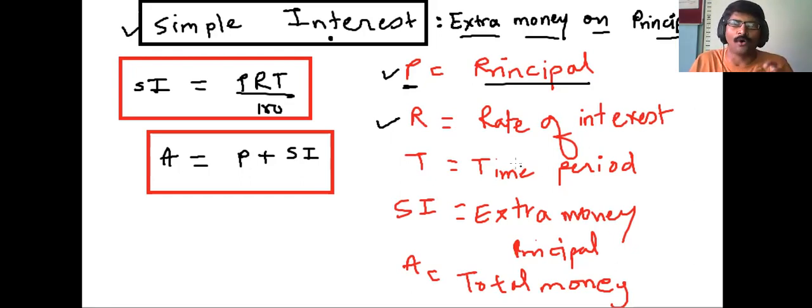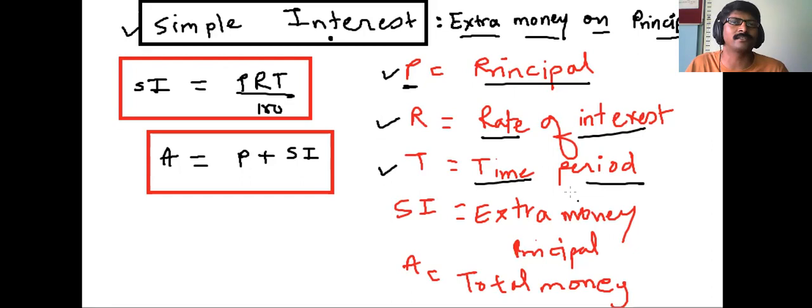Now, what is the next part? It is rate of interest. Obviously, whenever we borrow money from someone, or we lend money to someone, we charge them a rate of interest. A rate of interest is nothing but the interest rate at which, on every 100, you have to give some extra money. That is called rate of interest. Now, whenever we borrow money, there is a fixed time period. In this particular time frame, you have to repay that money, like in 1 year, in 5 years, in 10 years, in 15 years, or in 25 years. That is called the time period.